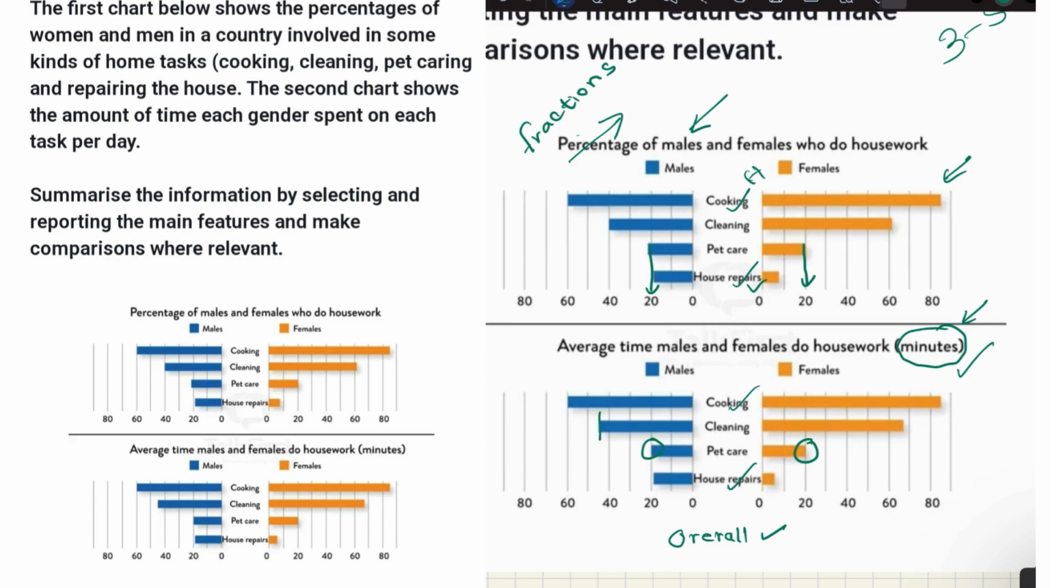let's say this one is around 45 minutes. Then it is more than 2 times higher than pet care, right? Try to write like that as well. Try to make some comparison. And here, as I mentioned before as well, try to vary your sentence structures.